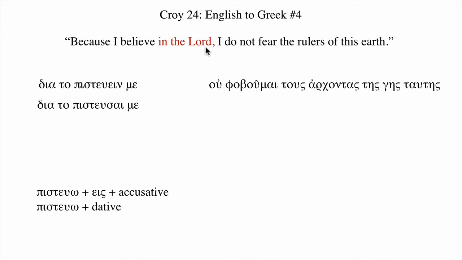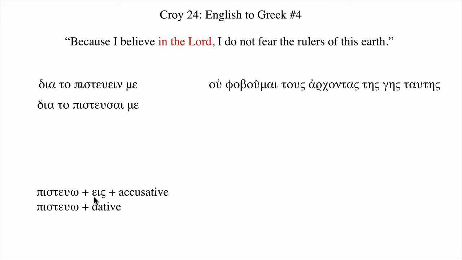How are we going to say in the Lord? Well, with the verb to believe, whatever rules we learn for a verb, like if a verb requires a particular case or it likes to be followed by a certain preposition, those rules still apply when we use the infinitive. So we have learned that pisteuo can take eis and the accusative when we want to say I believe in something.